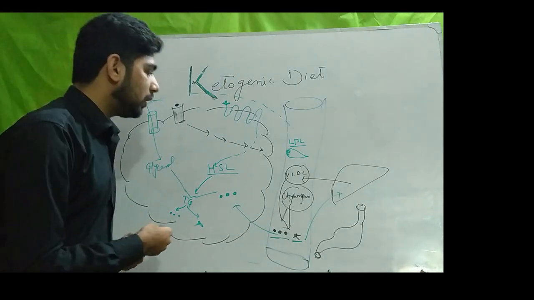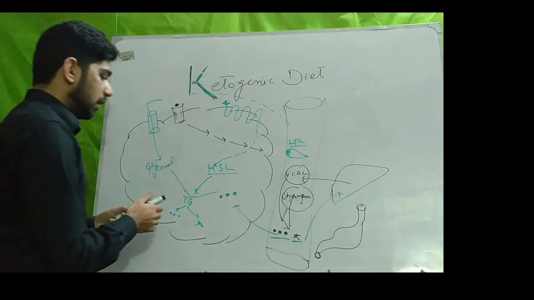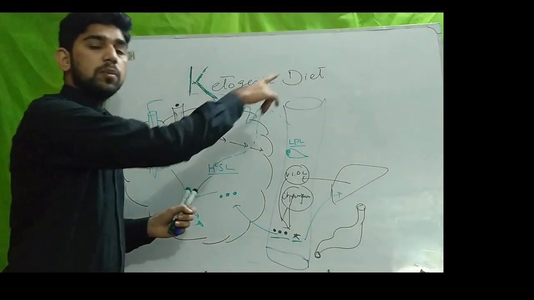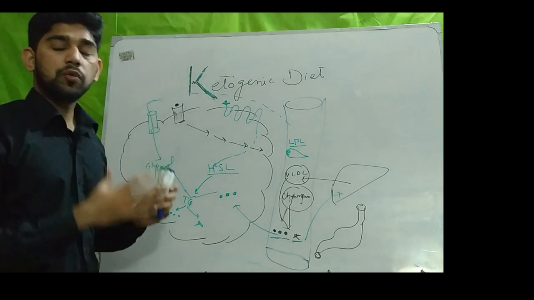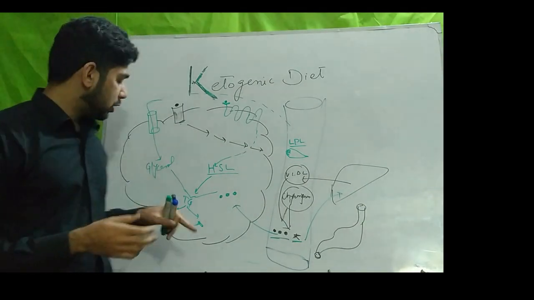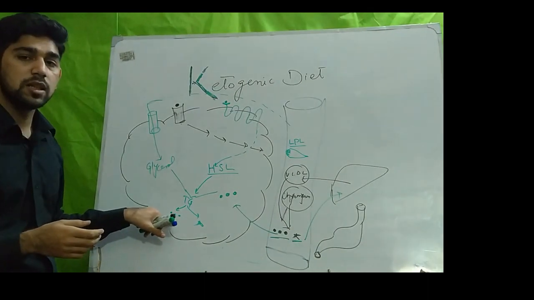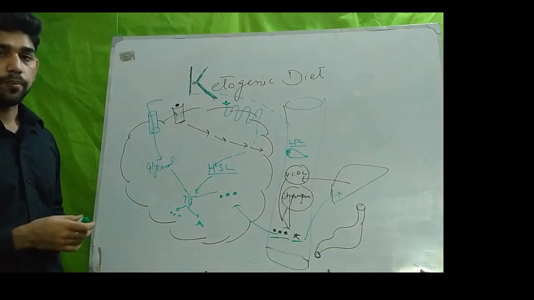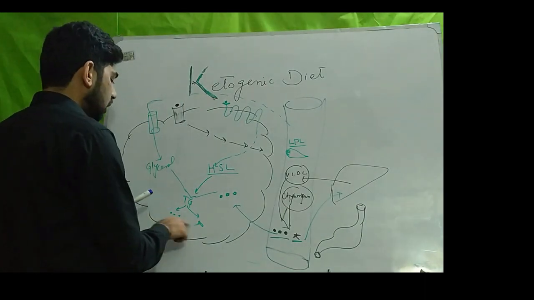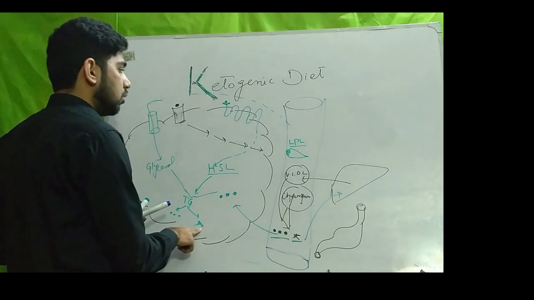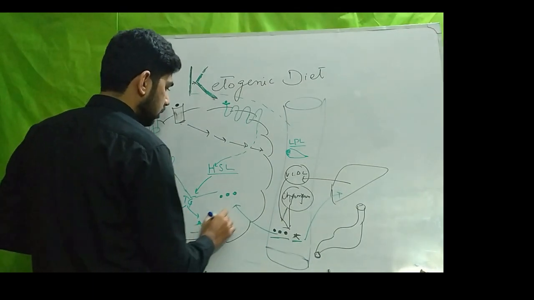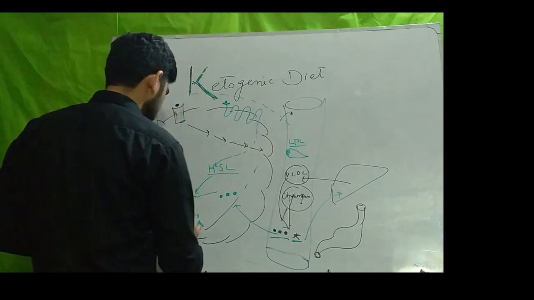Now these free fatty acids will be transported into the blood circulation, and from the blood circulation to the other body tissues, and the body will use these free fatty acids as an energy source.